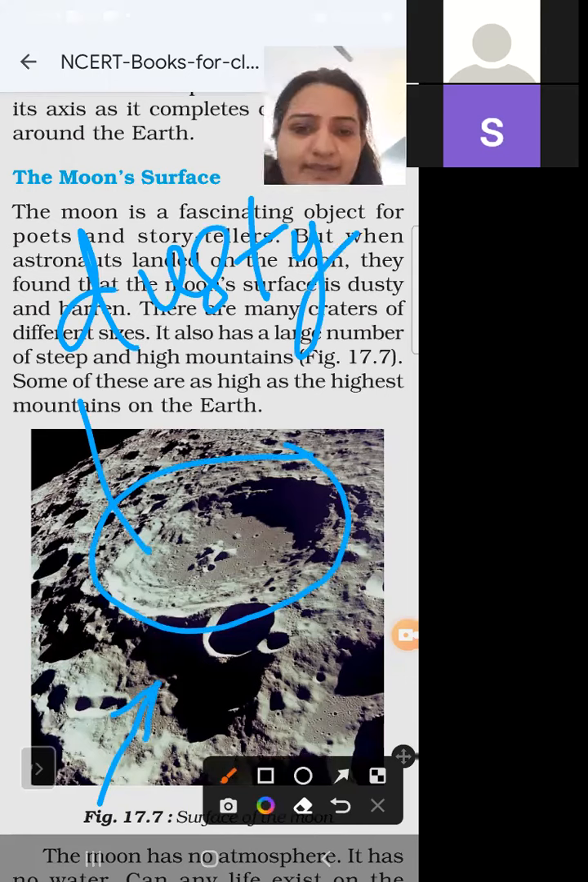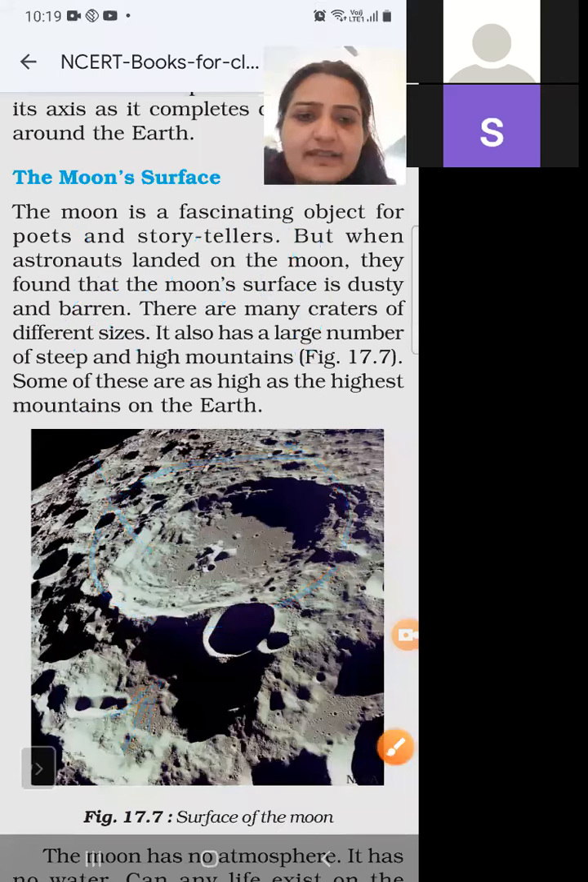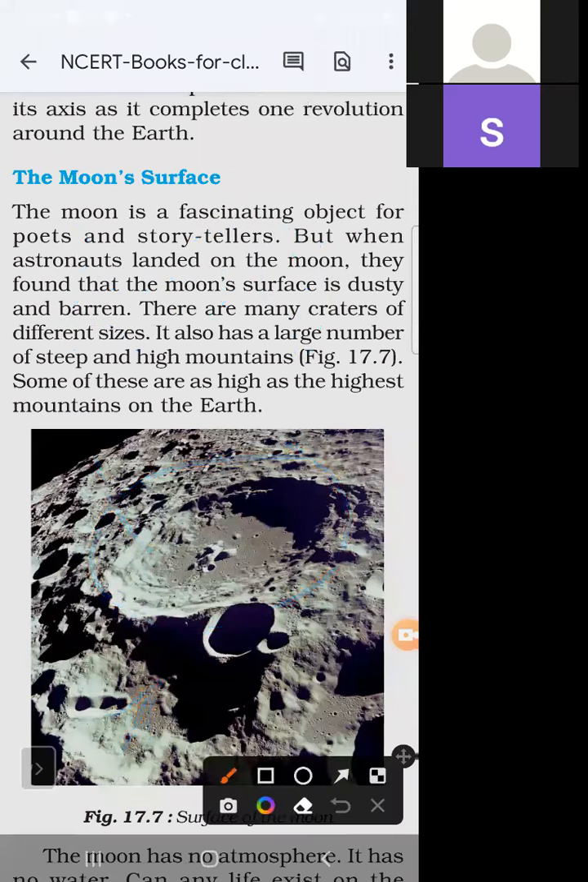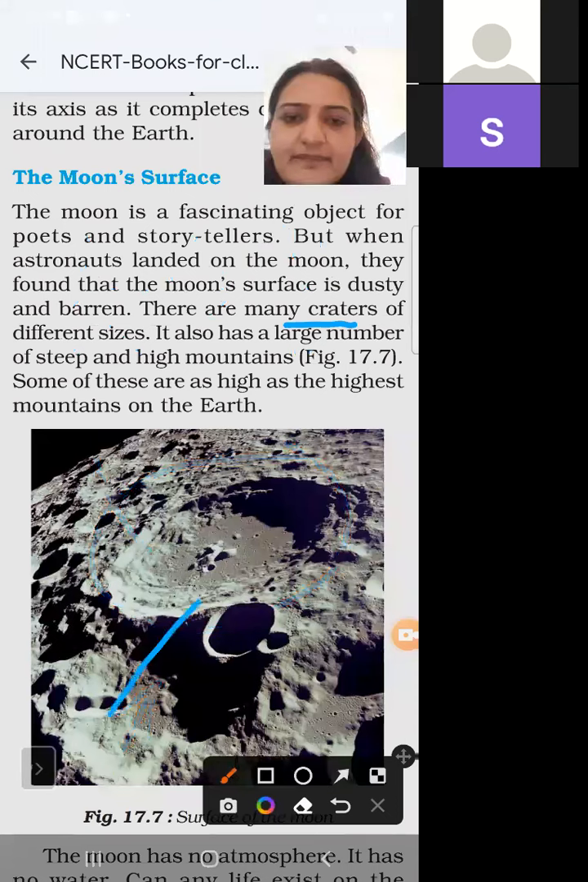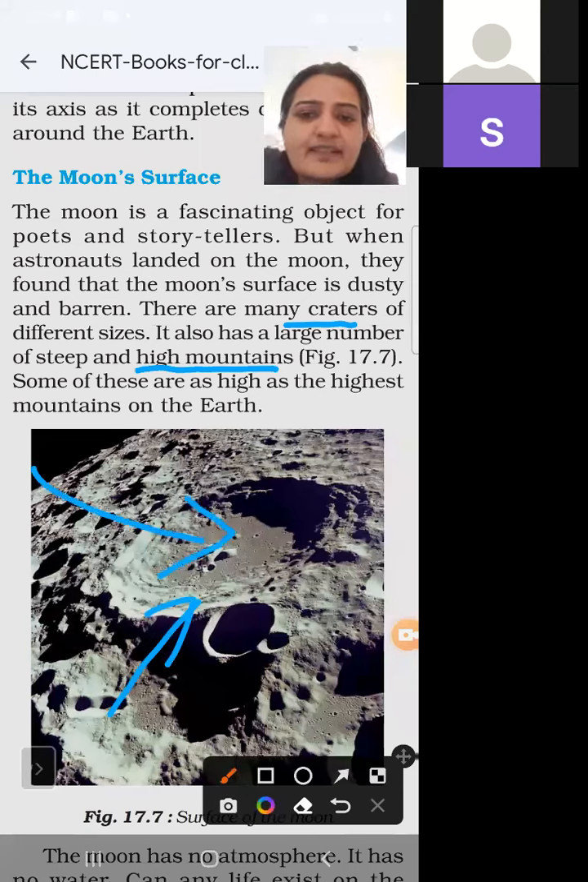It has a lot of dirt on the moon surface. There are many craters of different sizes. इसके ऊपर बहुत सारे गड्ढे हैं and it has a dusty and barren surface. And it also contains high mountains. Suppose, for example, the size of Mount Everest. Some of these are as high as the highest mountain on the earth.